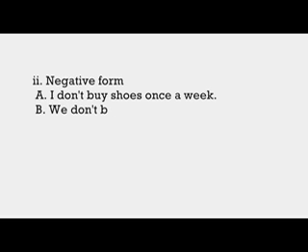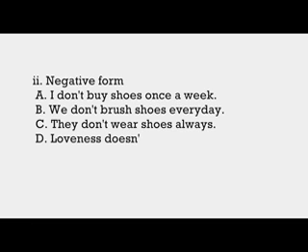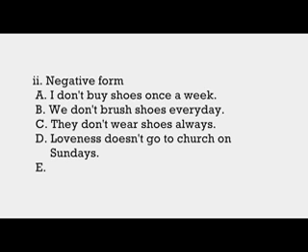The second form of sentences in the simple present tense is the negative form. For example, when we say I don't buy shoes once a week, we don't brush shoes every day, they don't wear shoes always, Loveness doesn't go to church on Sundays, he doesn't eat meat regularly.